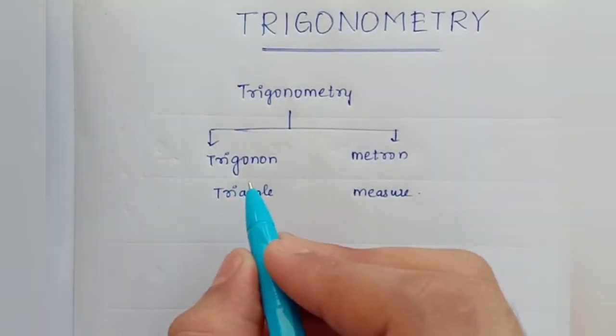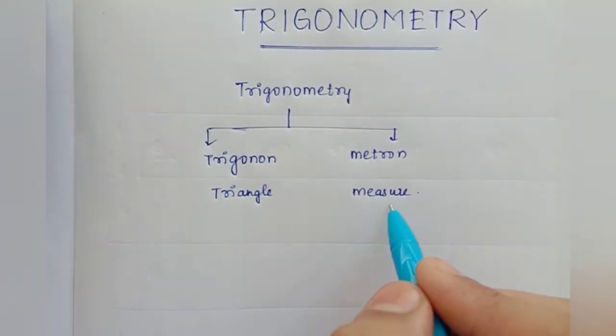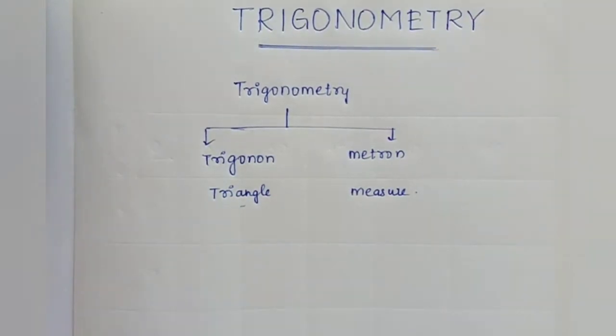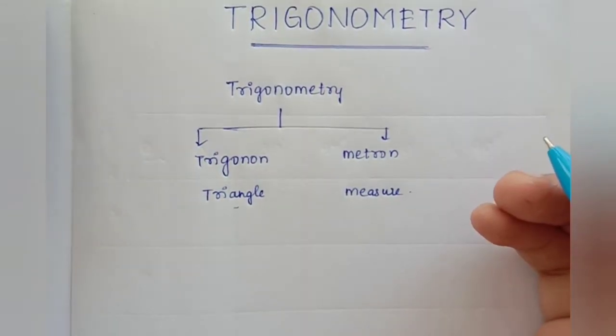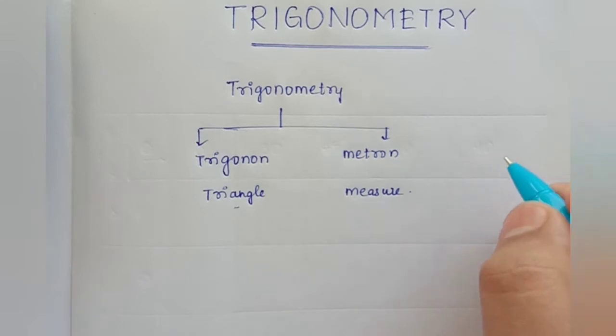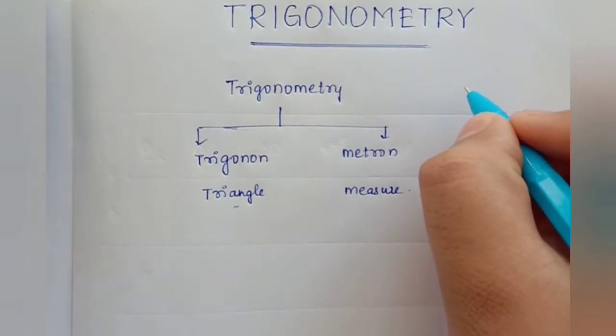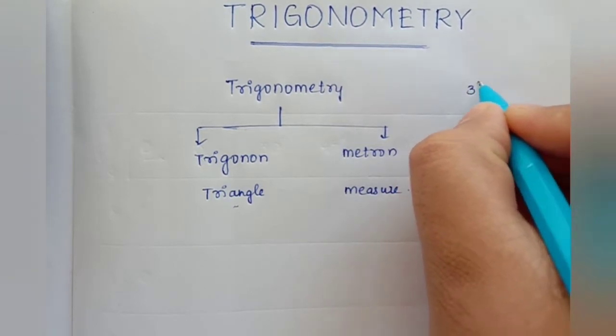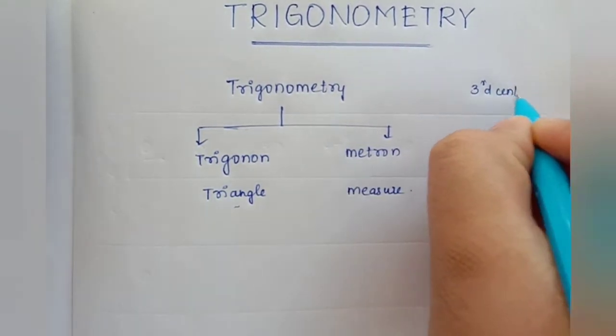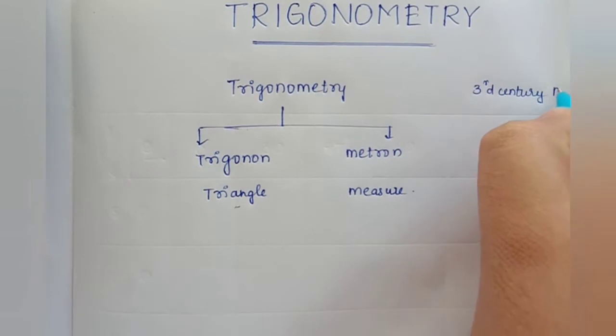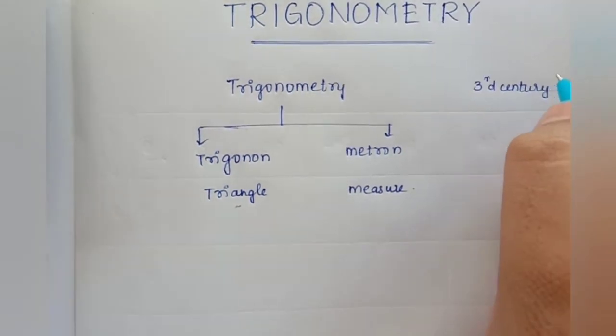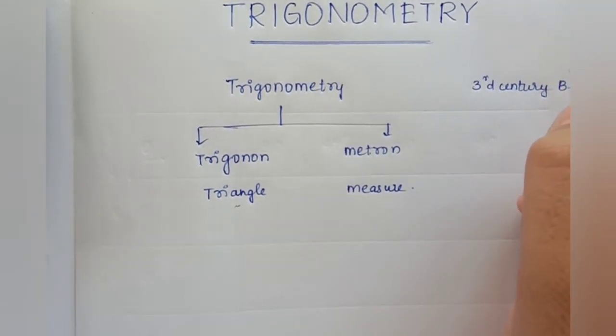The basic meaning of trigonometry is the measure of triangles. When was trigonometry discovered? It was discovered in the Hellenistic world during the 3rd century before Christ, from applications of geometry to astronomical studies.